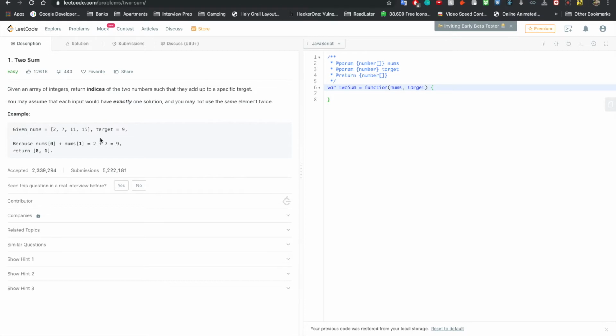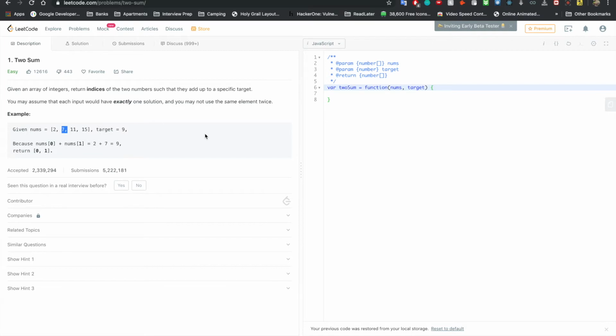So we want to add these numbers to 9. One thing we also have to remember is indices, and this is even bolded for us. Return indices of the two numbers that end up adding to the specific target. They don't want the numbers, they want the indices. In our example here, the target was 9, and it ended up being the 2 and the 7. They didn't want 2 and 7. They wanted a return of 0 and 1, because that's the 0th index and that is the first index.